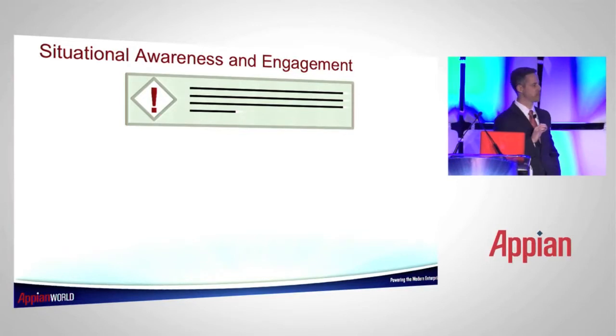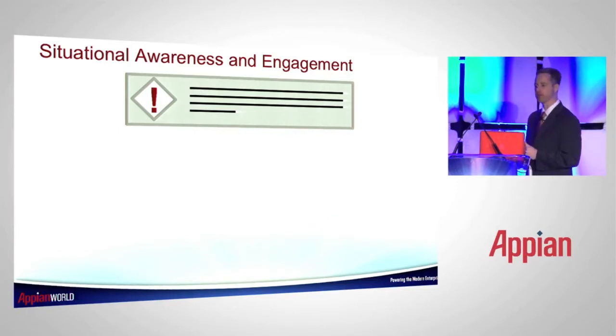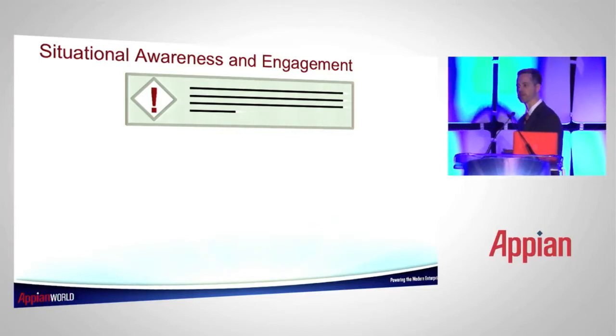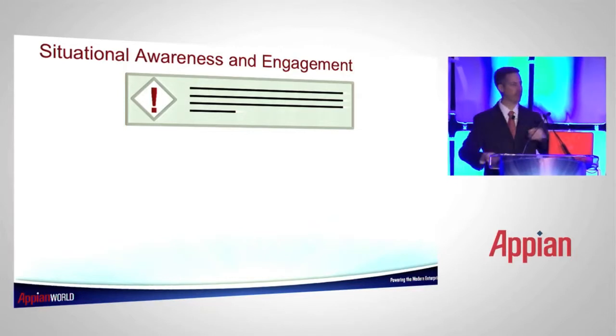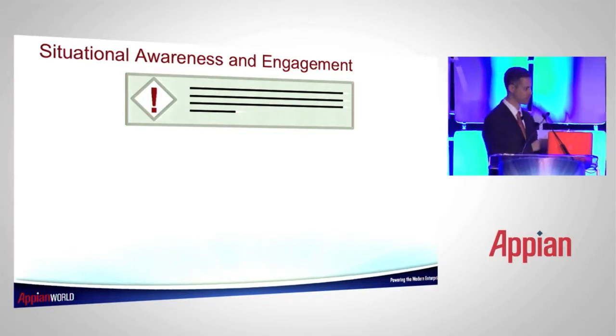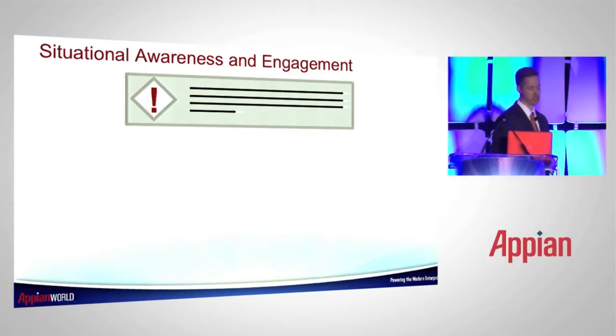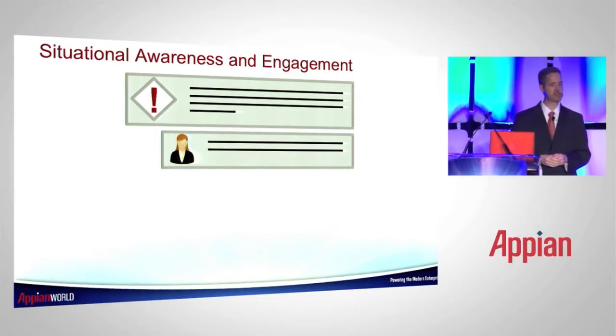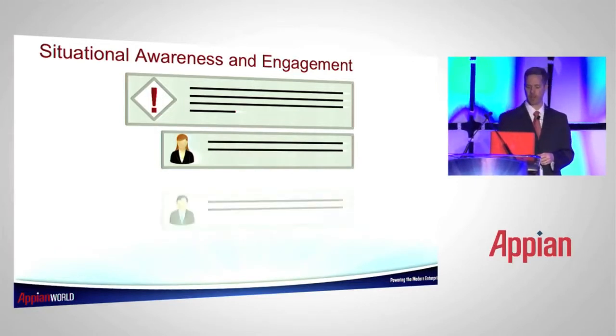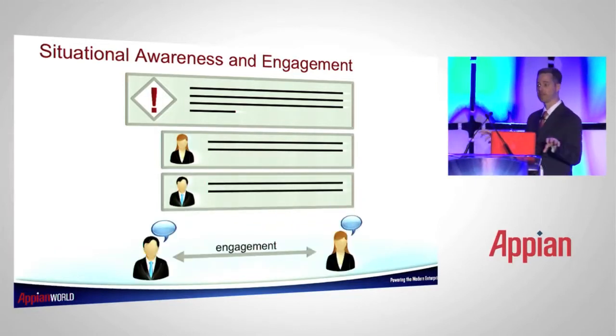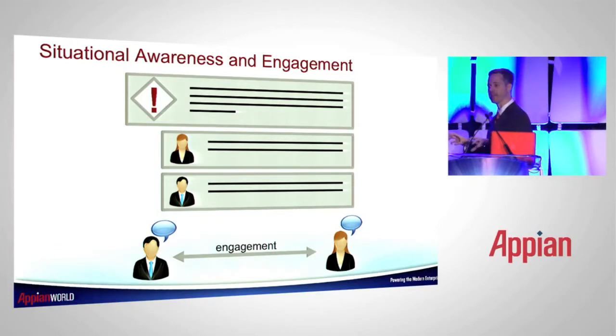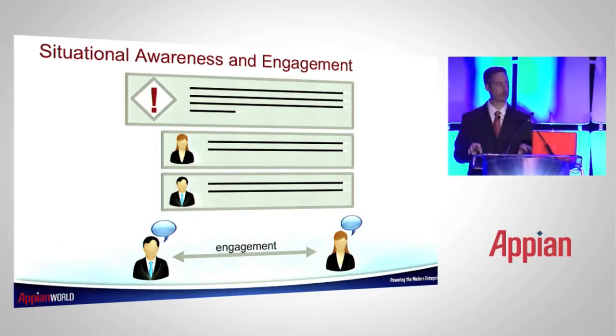Instead of awareness in the sense that I am going to go to a portal page and see what's going on, I'm going to be pushed information intelligently by the system, by listeners and intelligent agents out there that are going to be pushing me information, making me aware of the enterprise actions that are going on in the enterprise. And of course, as I'm pushed this information, awareness is seamlessly tied to engagement, so we can connect the salient people important to that action together to help solve that problem collaboratively.